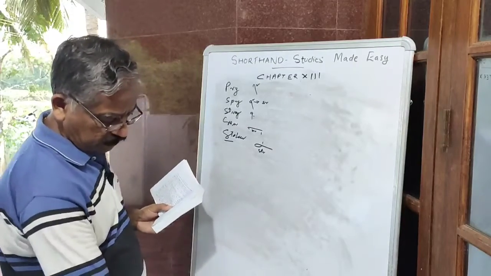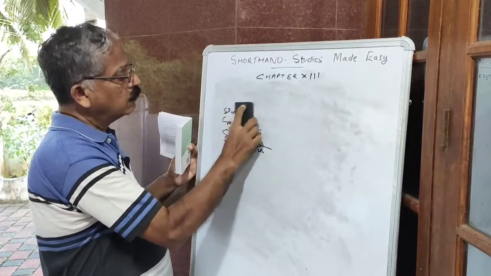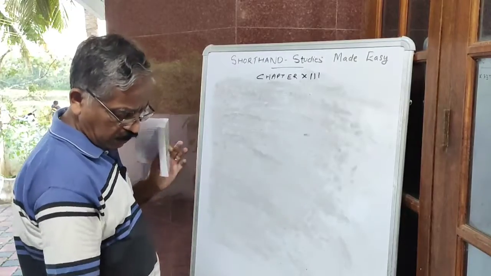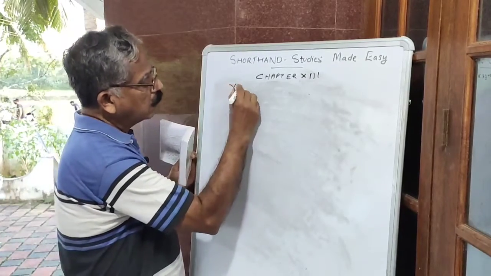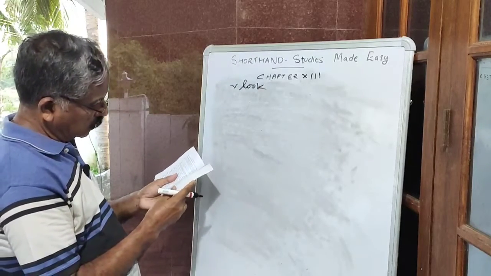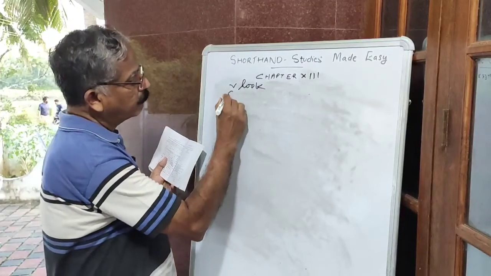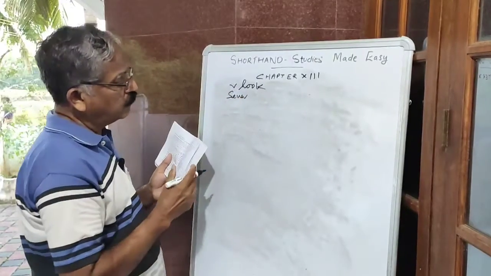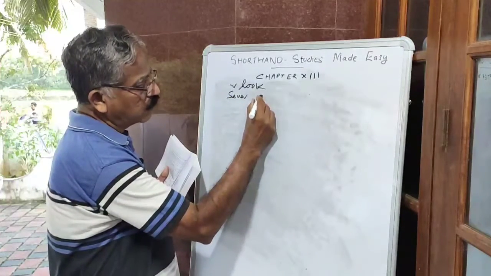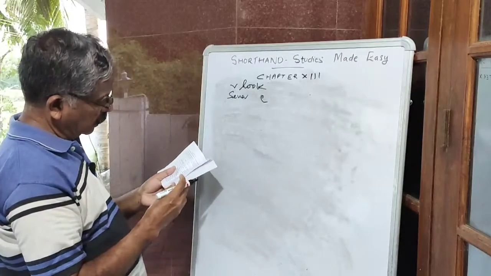Now we are studying the R hook in between the words. How to write sever? Sever. Then the S sound is there, then the hook is there, then the outline. Sever. We write it like this.